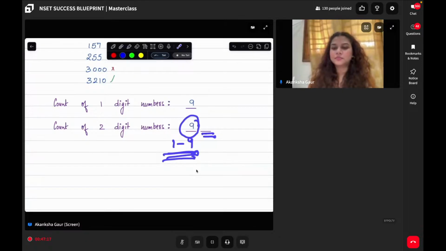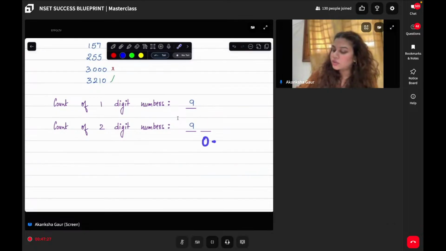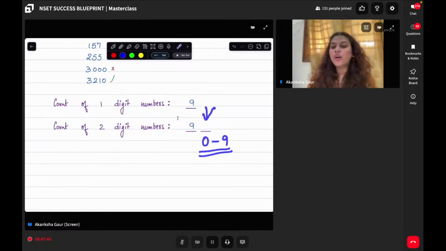Shama, you're right. How many possible combinations of second place? Tell me. Can I say now from 0 to 9, there can be any number at the second place? Do you guys agree or not? At the second place, there can be any number, which is from 0 to 9. But as it is non-repeating, can I say I should reduce 1 from it? Because whatever number will be filled at this position cannot be used over here.